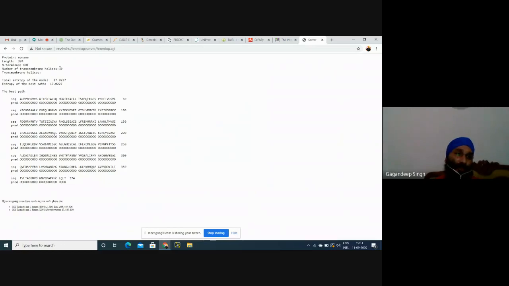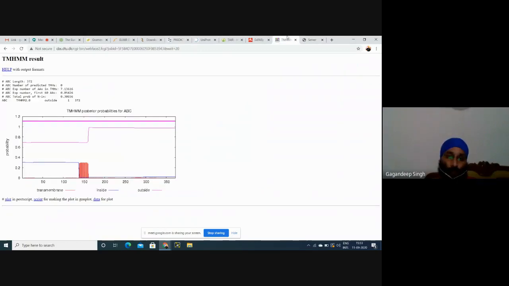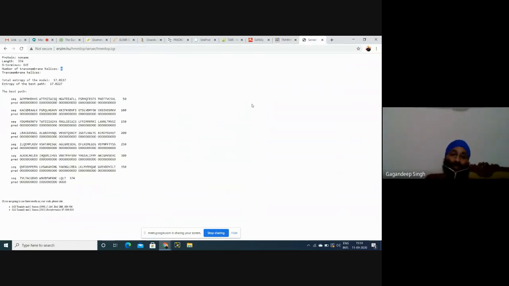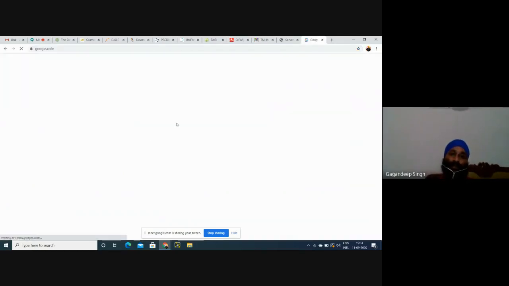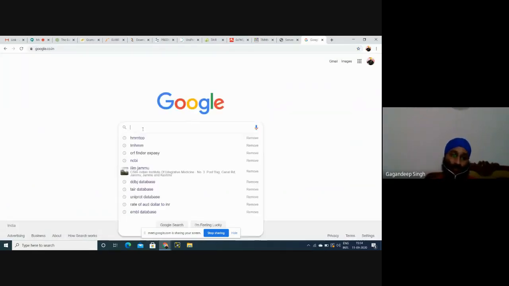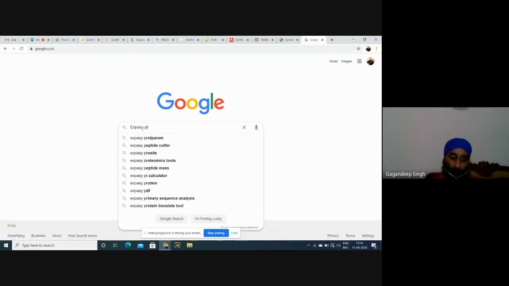See, this is not transmembrane. The number of transmembrane helices is 0 in this tool as well. So we are 100% confident, at least 99% confident, from the results of 2 tools, that this protein is actually a cytosolic protein. This is just for the localization of this protein. But what about its characterization: is this protein polar, non-polar, acidic or aromatic? What is the nature of this protein? We will find that by using one more tool, ExPASy ProtParam.